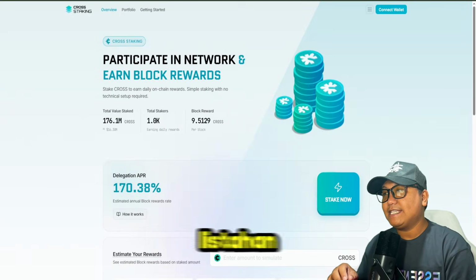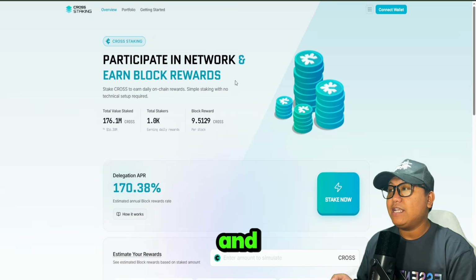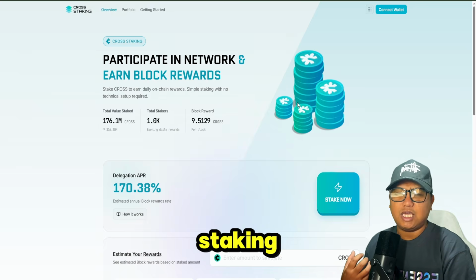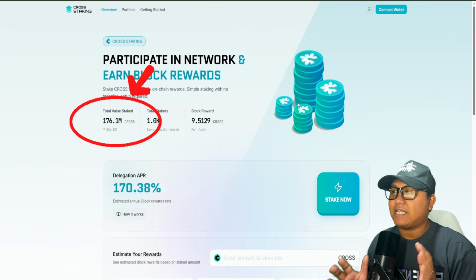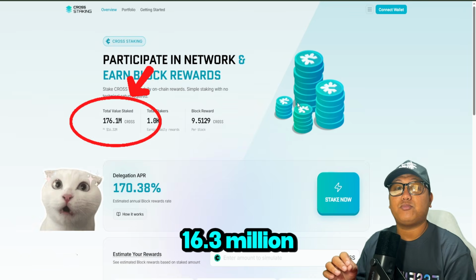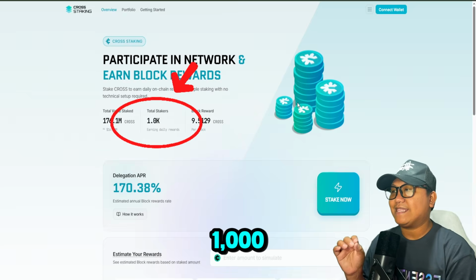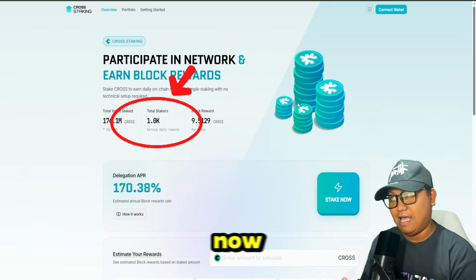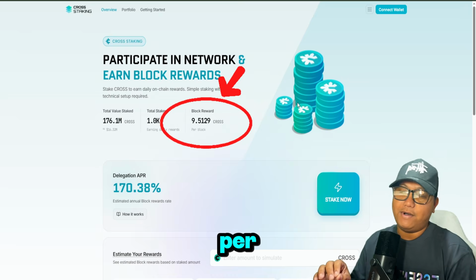Okay guys, so una sa ating listahan is ang cross-staking. Participate in network and earn block rewards. Stake cross to earn daily on-chain rewards. Simply staking with no technical setup required. So the total value staked right now guys is 176.1 million cross or 16.3 million USD guys. And then the total stakers is almost 1,000 or 1.0k earning daily rewards right now. And the block rewards is 9.5129 cross per block.